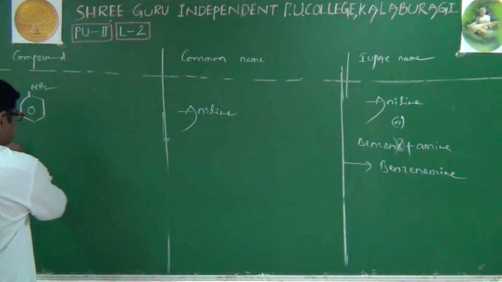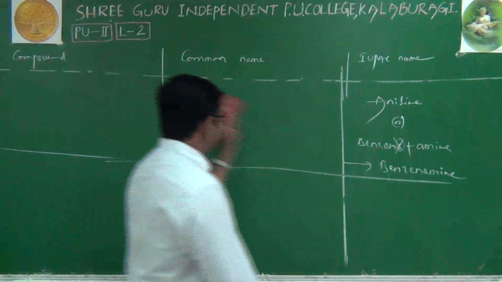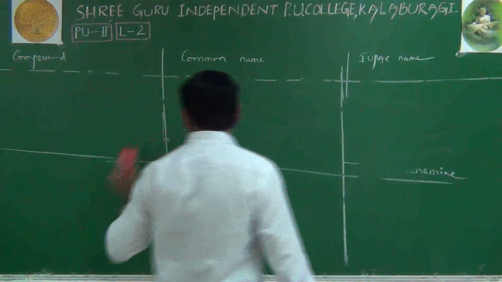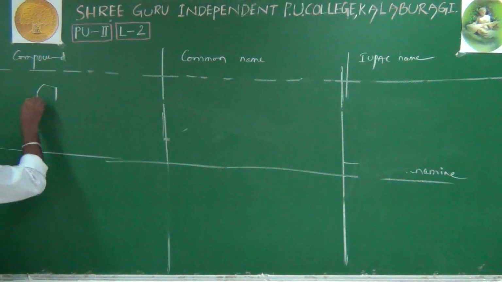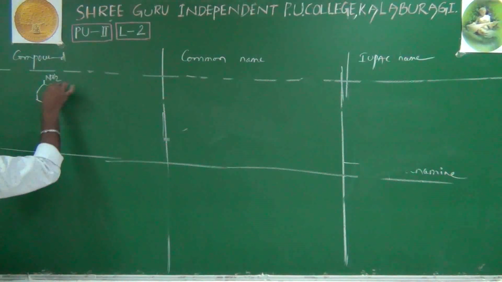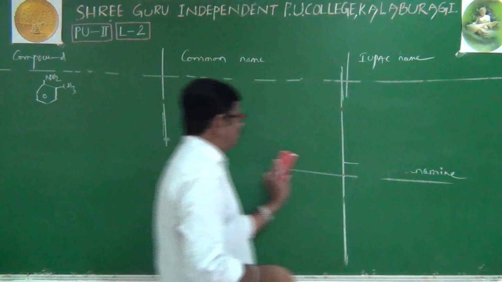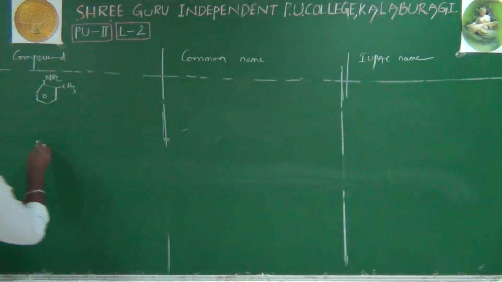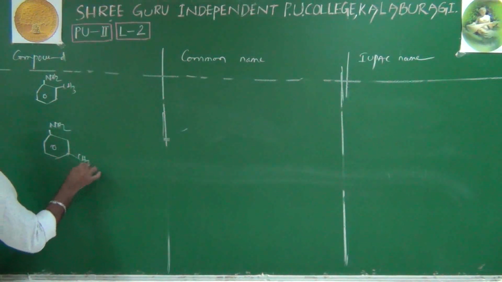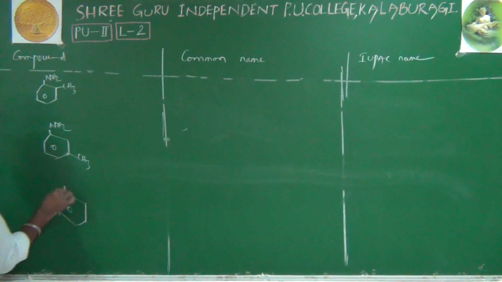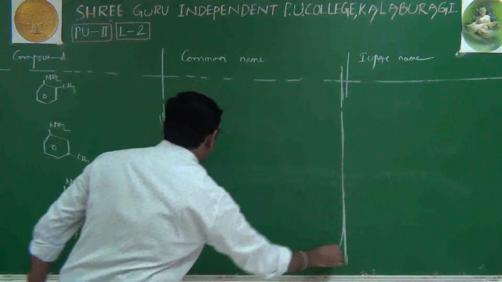Now we will take some more examples. Here I will give you three compounds at a time: a benzene ring with NH2 and CH3, three such compounds.